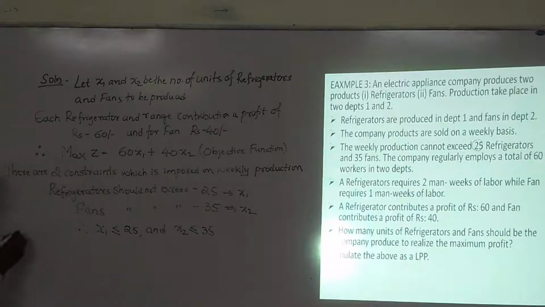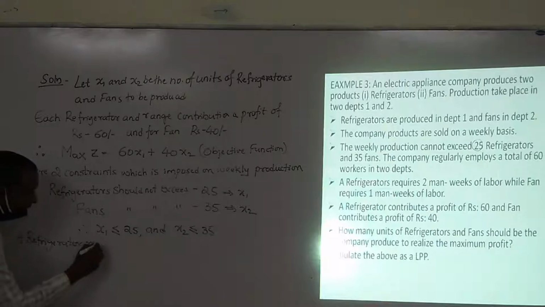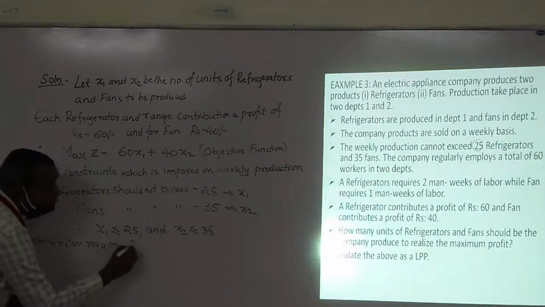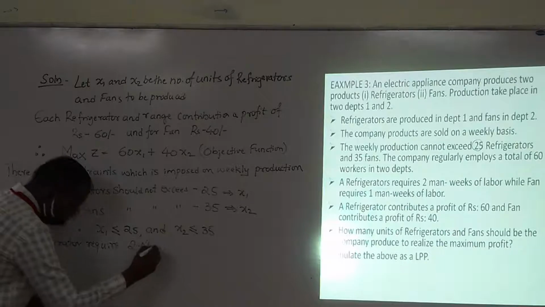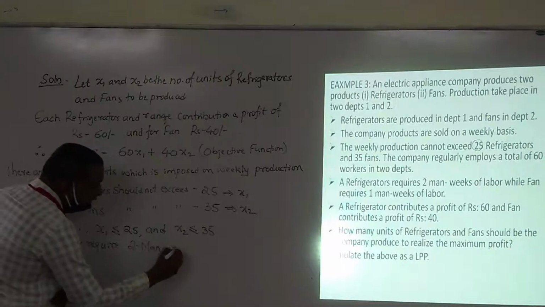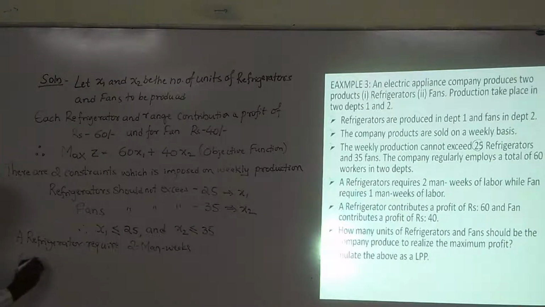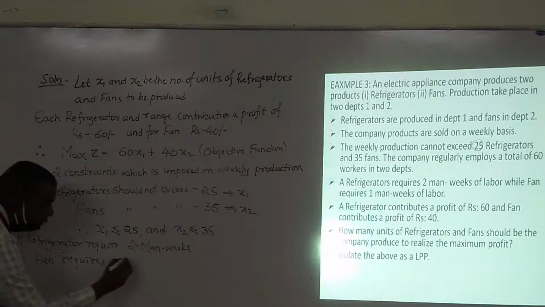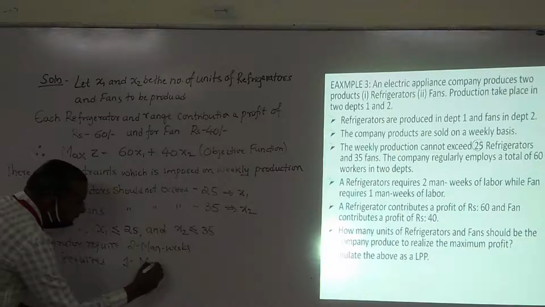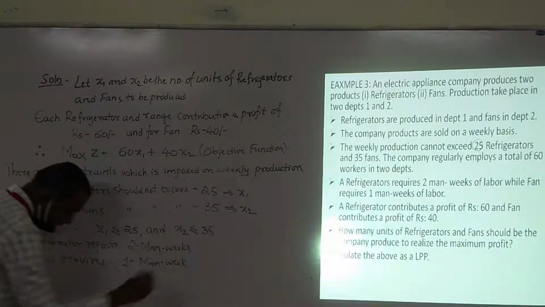So a refrigerator requires 2 man weeks, and a fan requires 1 man week.